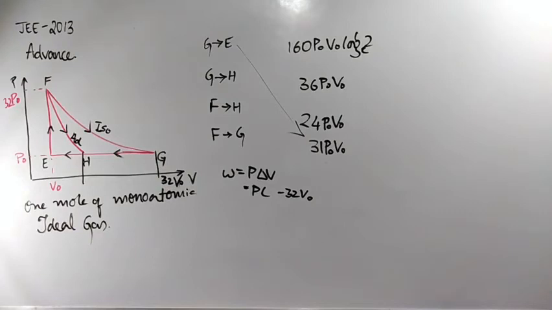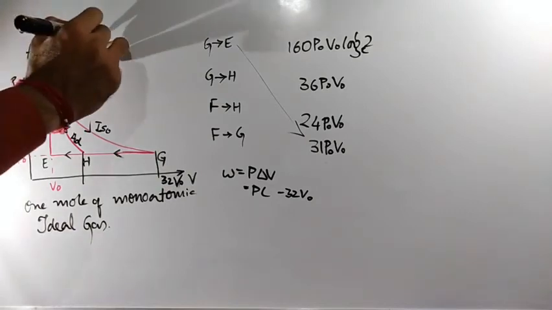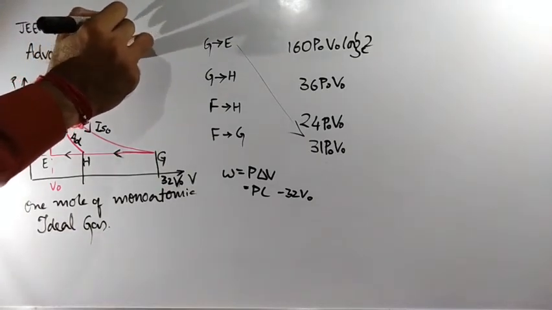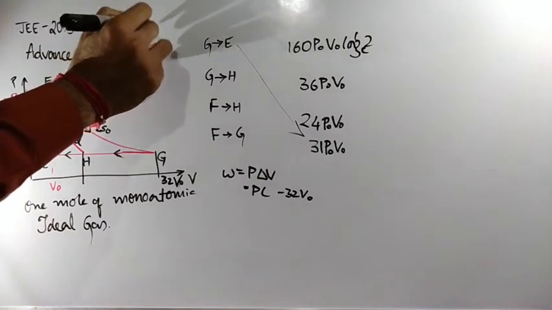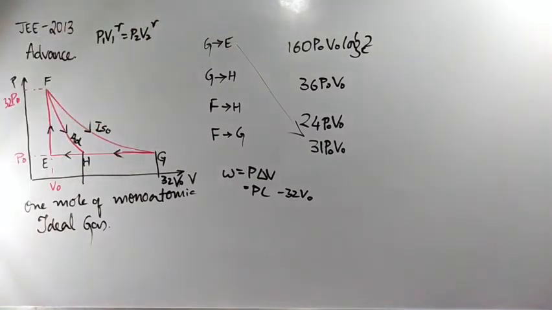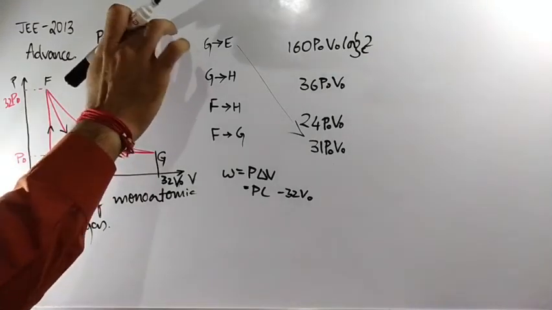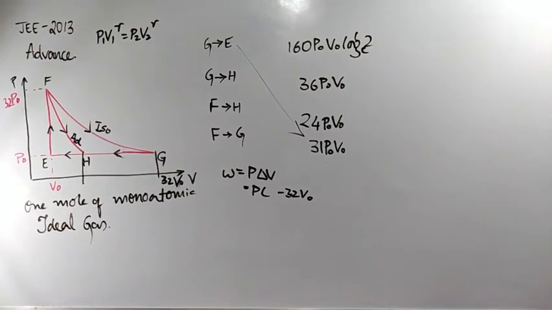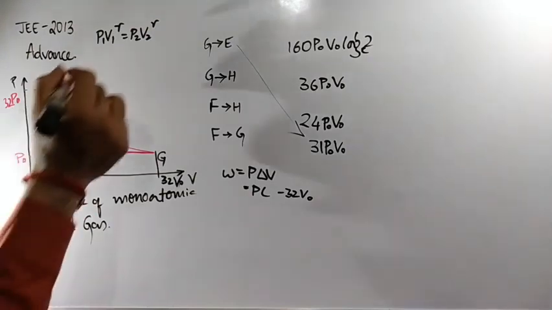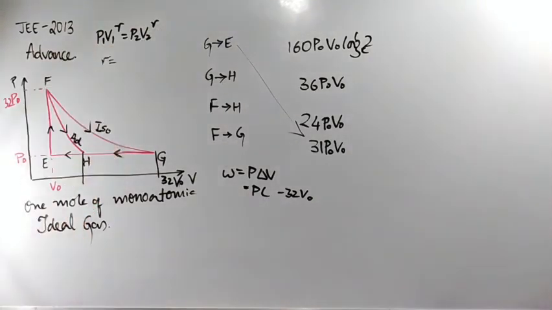P1 V1 to the power gamma is equal to P2 V2 to the power gamma. Correct now? P1 V1 to the power gamma is equal to P2 V2 to the power gamma. Clear? Now, just slowly start solving. You have to calculate the gamma value. Okay, if you calculate the gamma value, what is the formula for gamma?